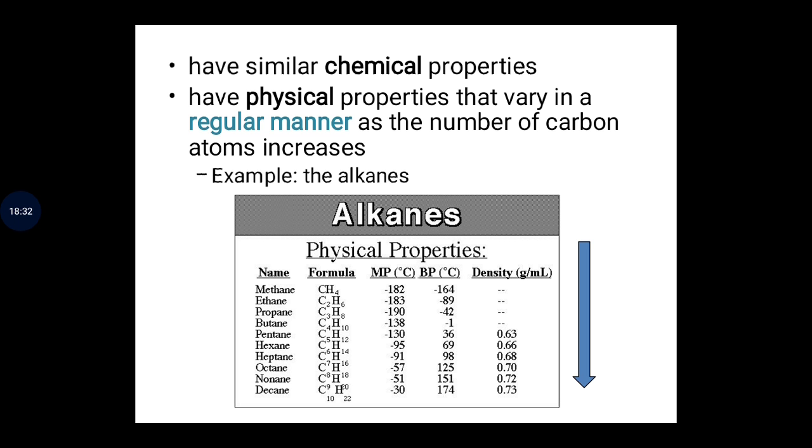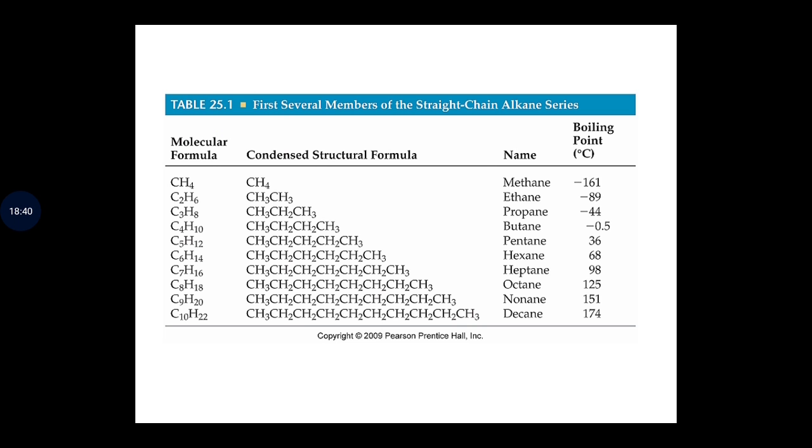So you see this is how the physical properties vary as the number of carbon atoms increases. And this is also for the boiling point. We can now see classically how it increases based on the increase in the number of carbon atoms.